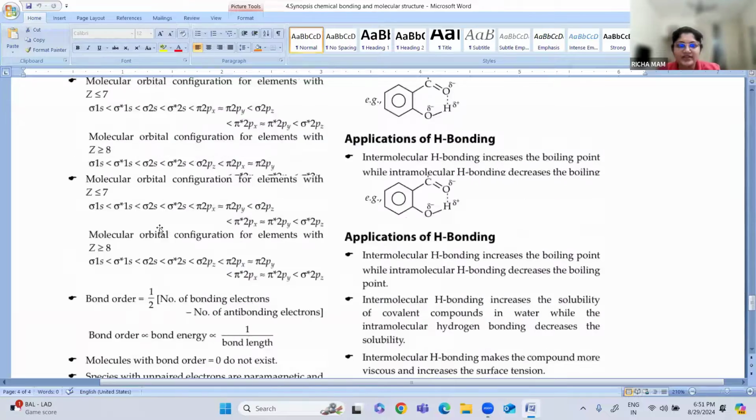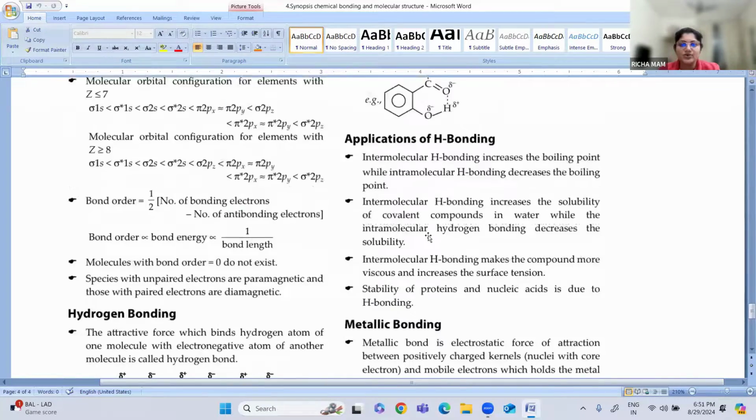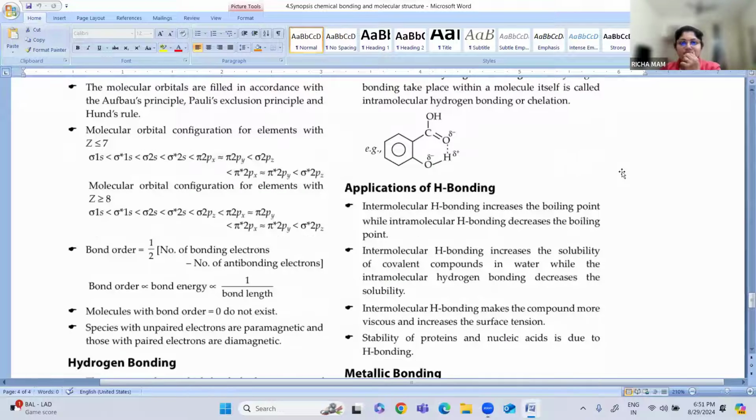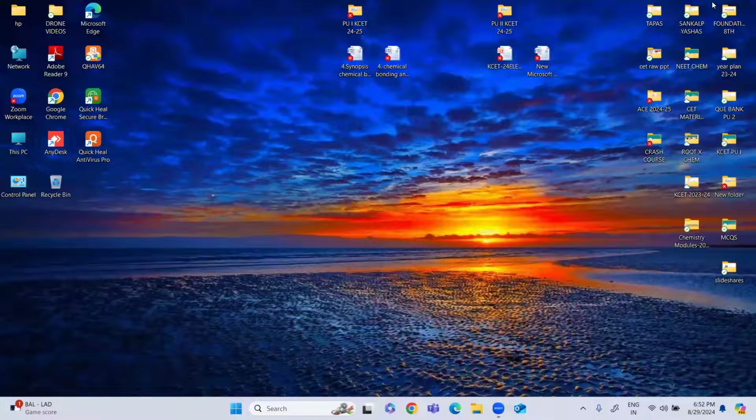Next we have discussed hydrogen bonding and metallic bonding also. So these were some short notes on chemical bonding and molecular structure, and we will discuss in brief how the questions will appear. I hope this is clear. Is it clear? Shall we proceed to the questions now?